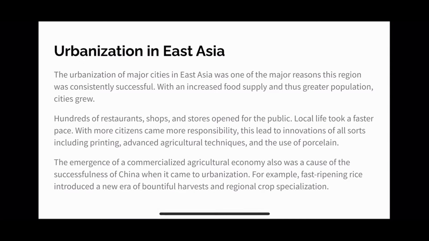Urbanization in East Asia. Major cities in East Asia grew because of increased food production and, of course, an increased population. And with the increase of population, cities had to be urbanized, and one of the best examples is China. China was an immensely populated country. Near the end of the Song dynasty, around the late 1200s, China had one of the largest populations in the entire world.